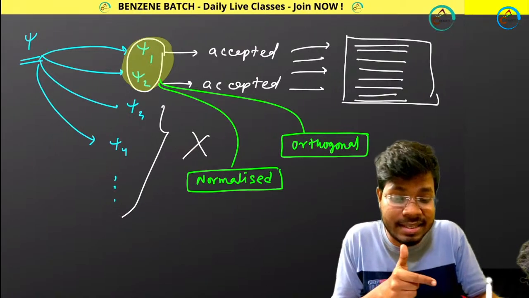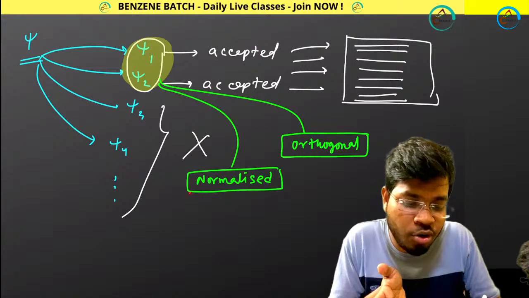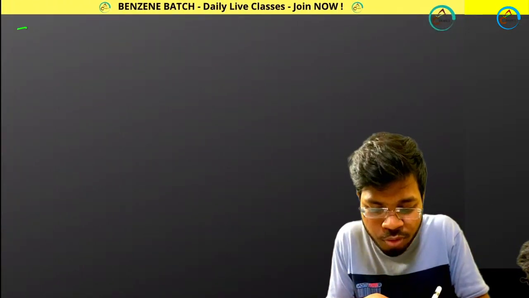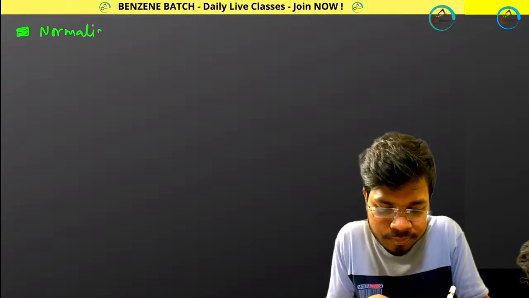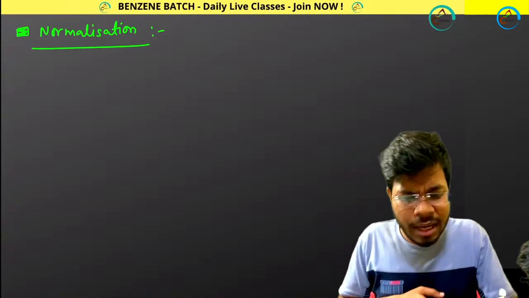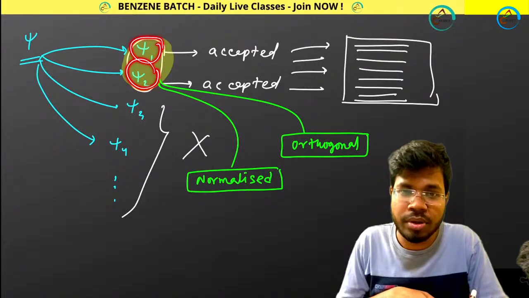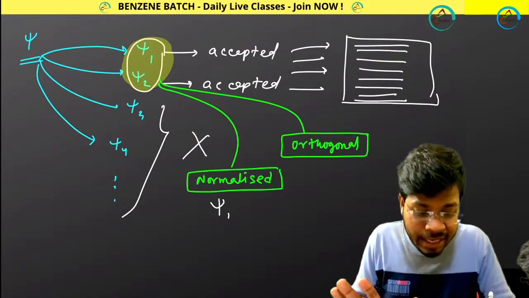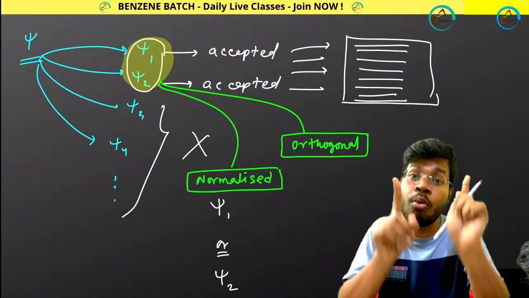Now if I discuss this more accurately, what do you mean by normalization? What do you mean by orthogonality? Then it will be much better. So what do you mean by normalization? Normalization means basically, as I already told you, you are getting psi1 and psi2. So for normalization, take psi1 or take psi2. Any one wave function, just take only one.